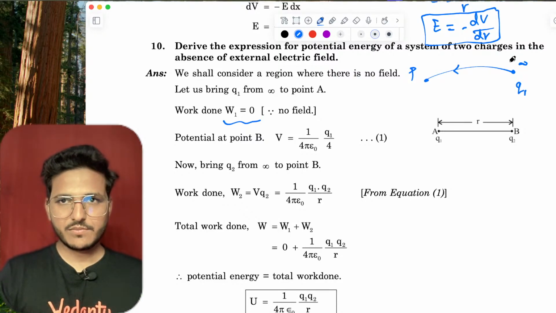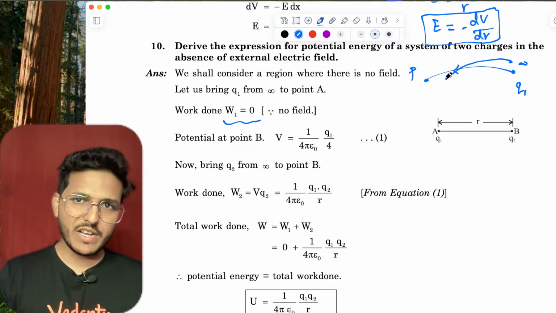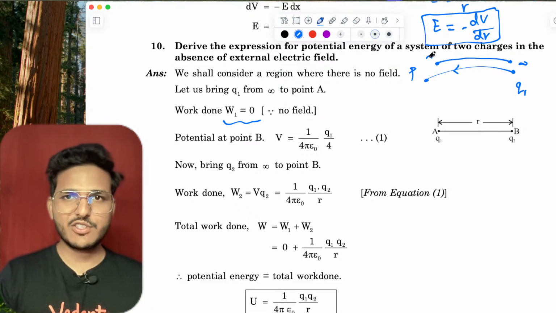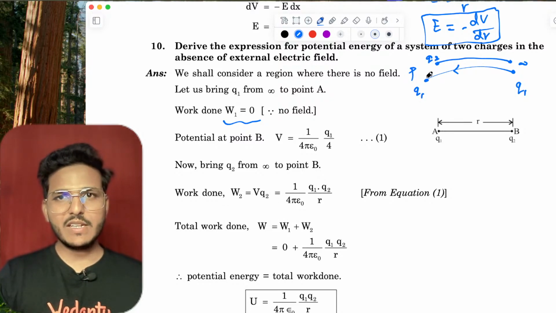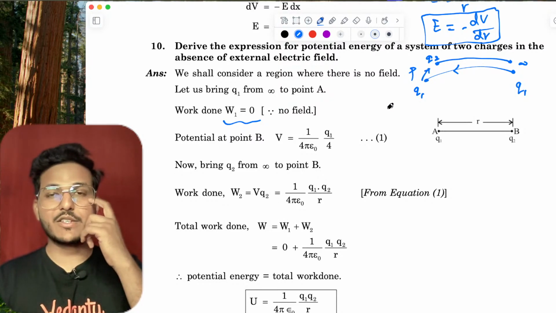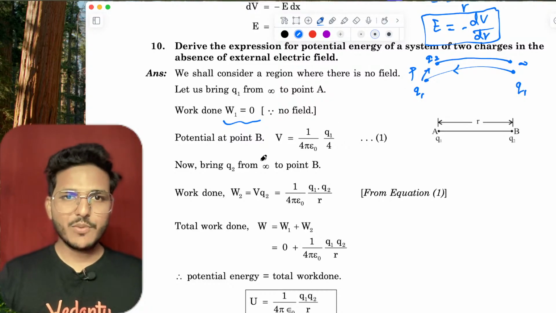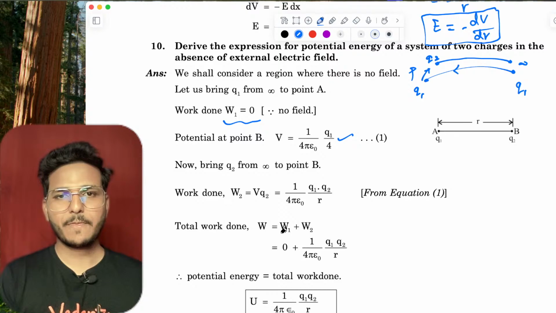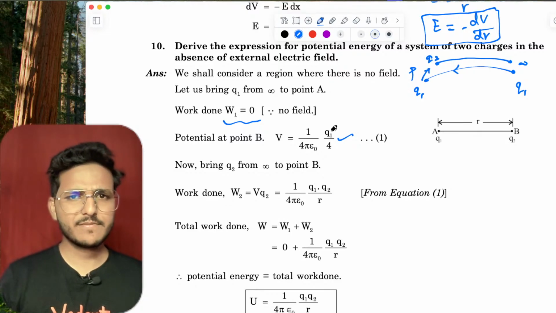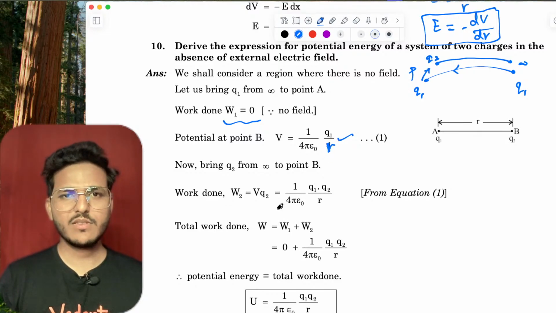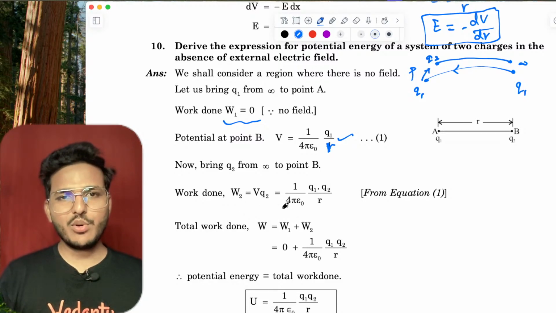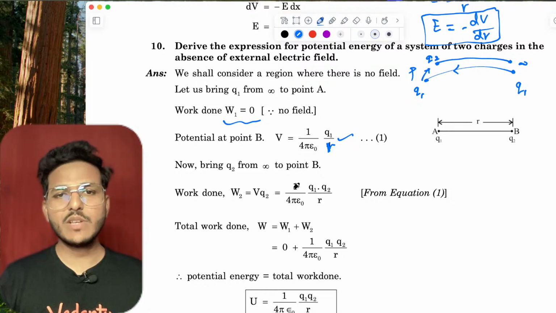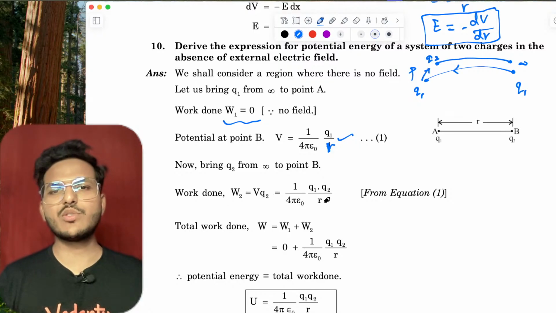But then you move another charge, that is Q2. This Q1 charge repels Q2. The potential due to Q1 is 1 upon 4 pi epsilon naught Q1 upon R, right? So W2 is basically V into Q2, that is 1 upon 4 pi epsilon naught Q1 Q2 upon R.